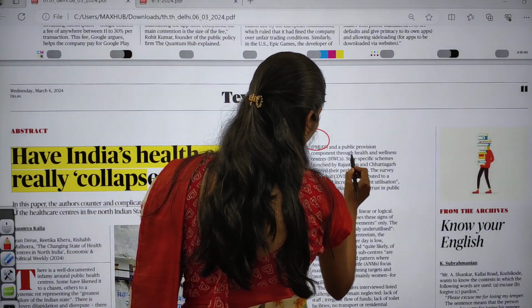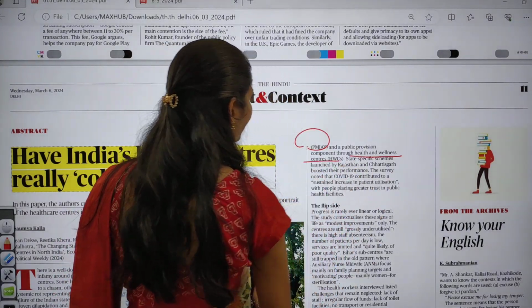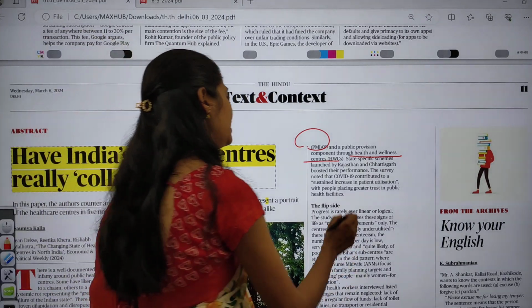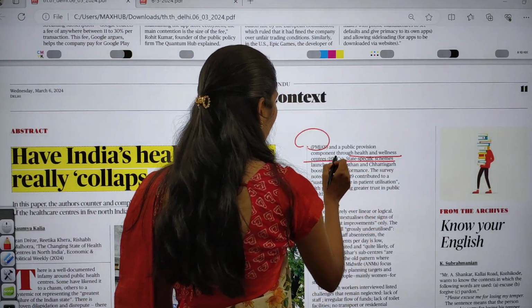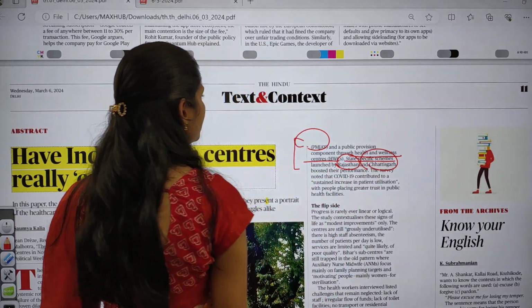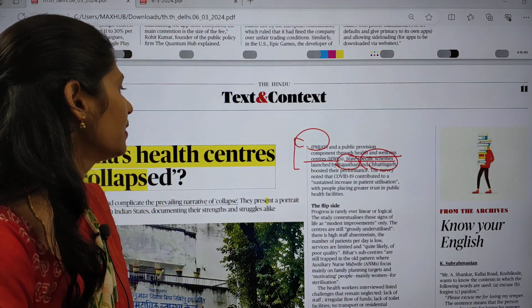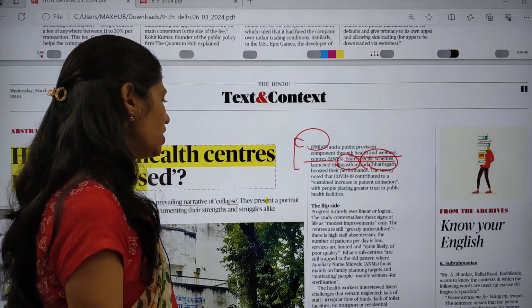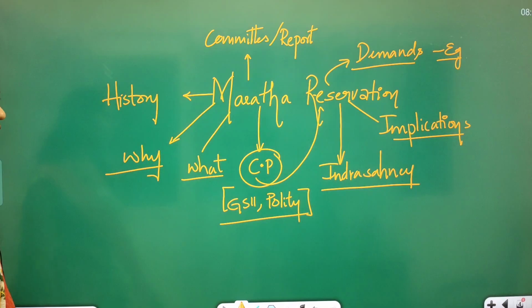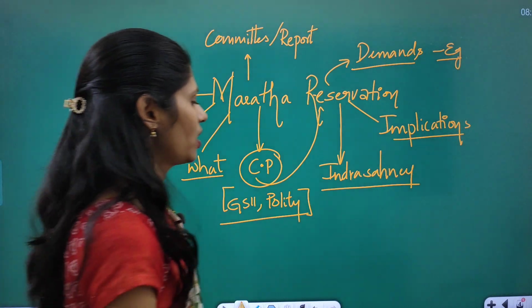The government also came up with the concept of health and wellness centers, and there were state specific schemes by states like Rajasthan and Chhattisgarh. That led to increased performance in health. These are some important changes that we got from 2002 to 2022.